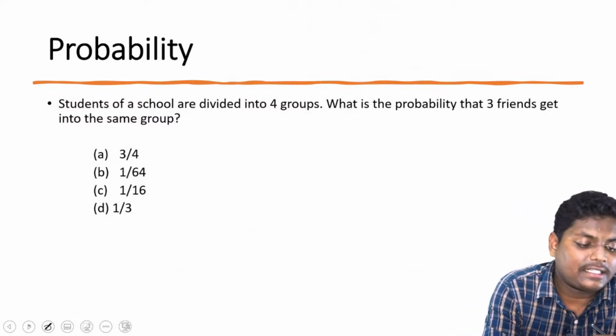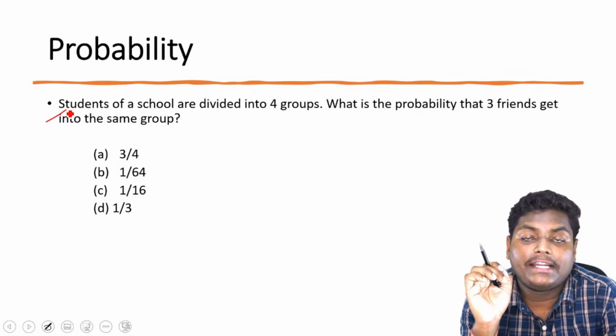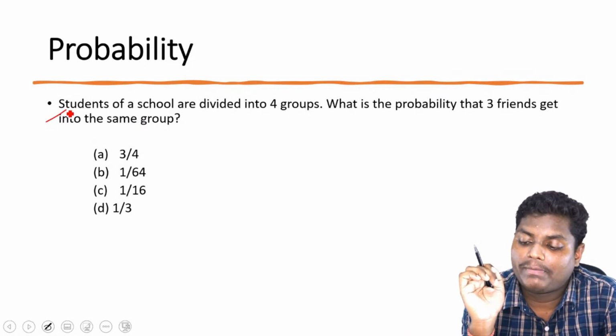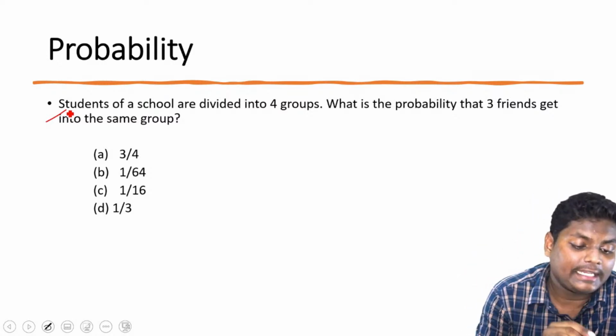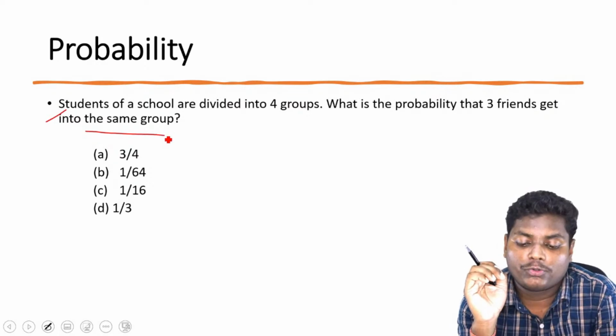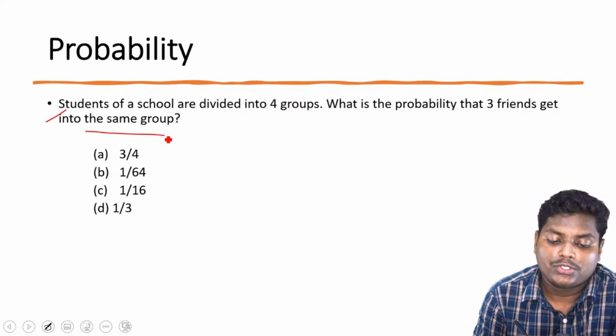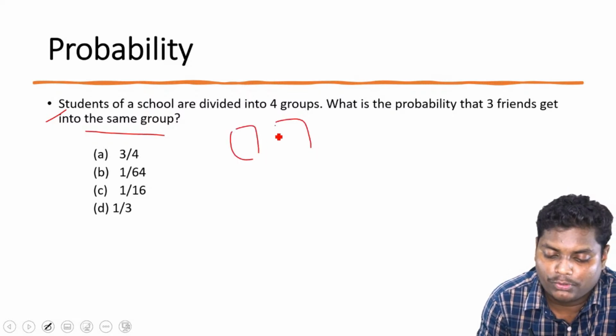Now let's consider this question. Students of a school are divided into 4 groups. What is the probability that 3 friends get into the same group? So there are 4 groups.